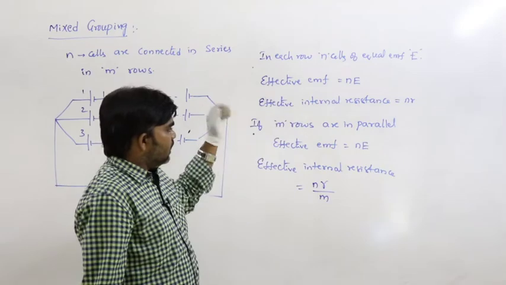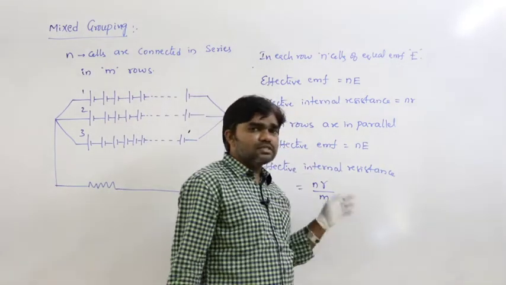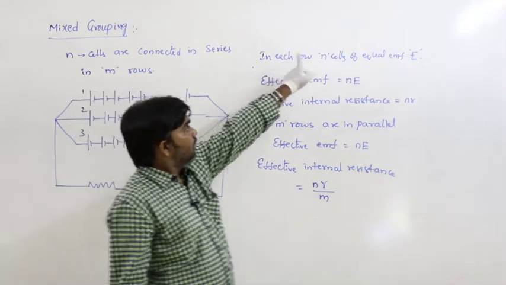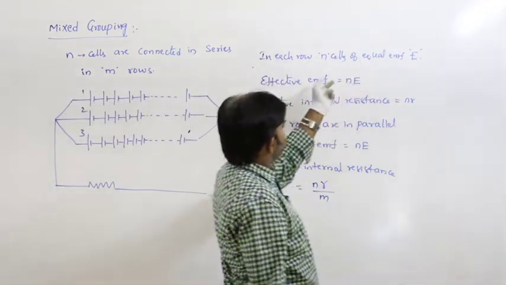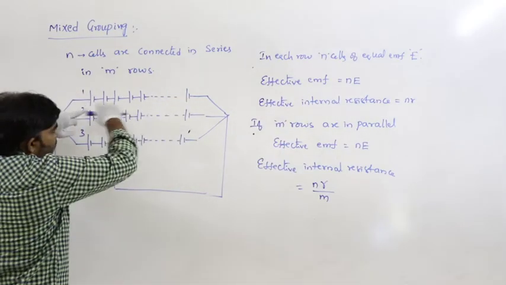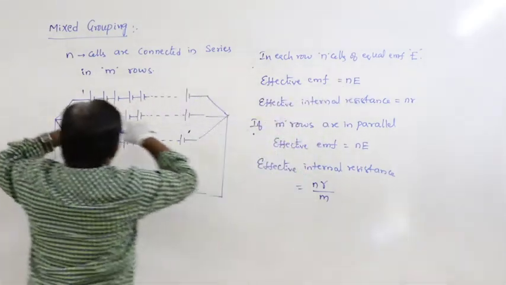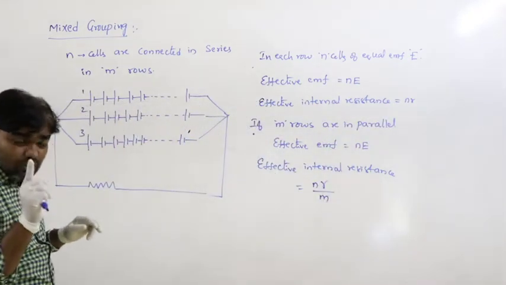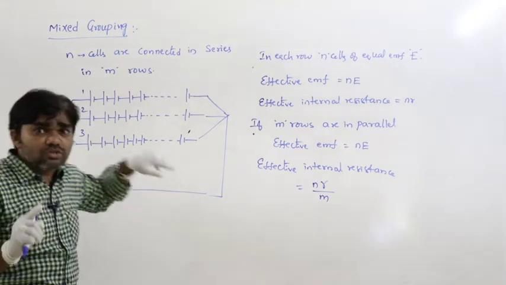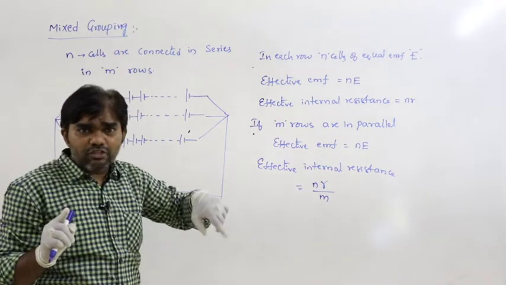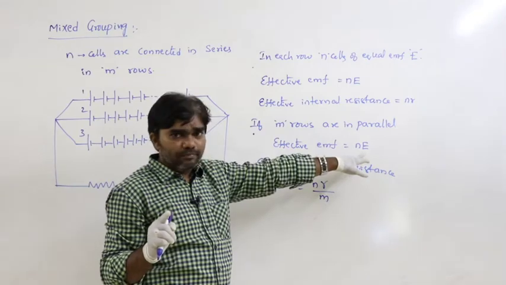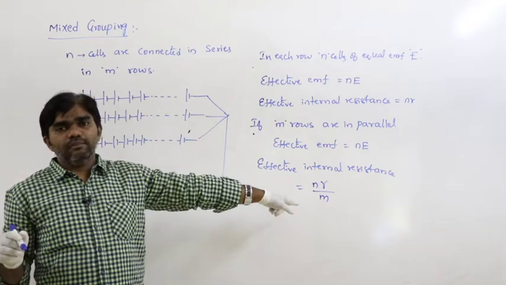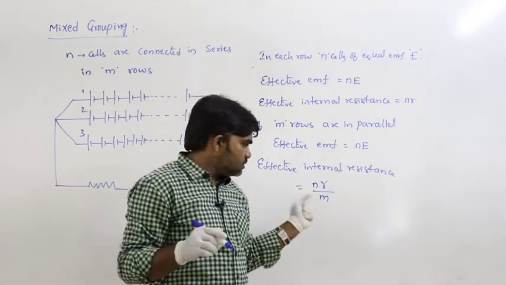So this is the effective EMF and effective resistance in the case of mixed grouping of cells. See here, each row has n cells of equal EMF. So in a single row, the effective EMF is equal to nE, and the effective internal resistance is equal to nr. How many rows do we have? m rows, and those are in parallel. In parallel combination, the EMF remains the same, that is nE, but the effective internal resistance is nr by m.